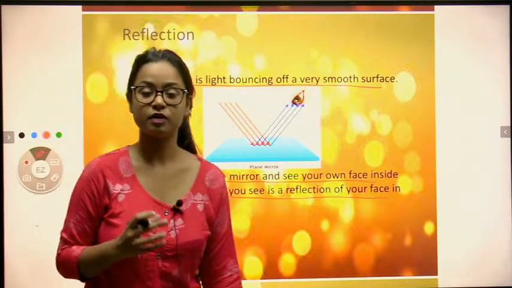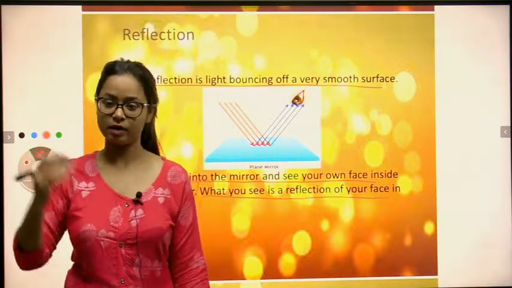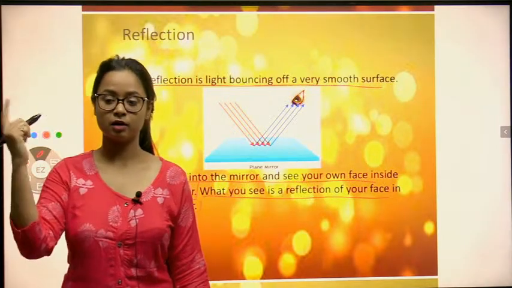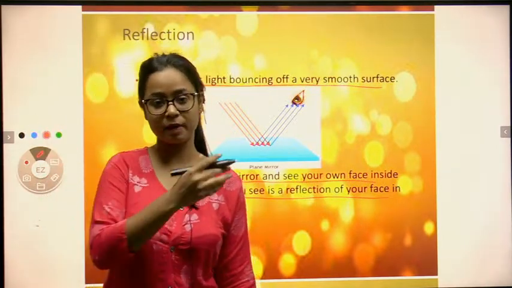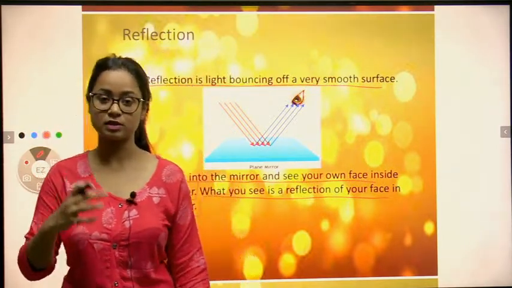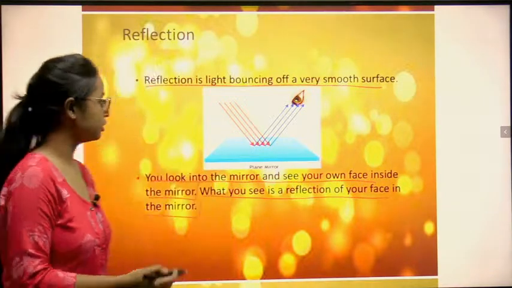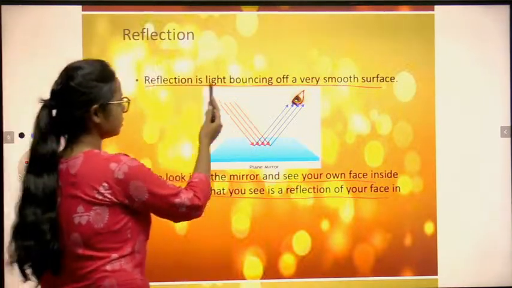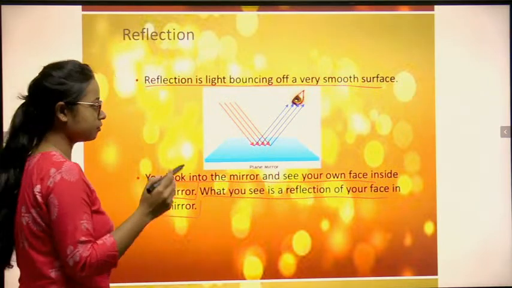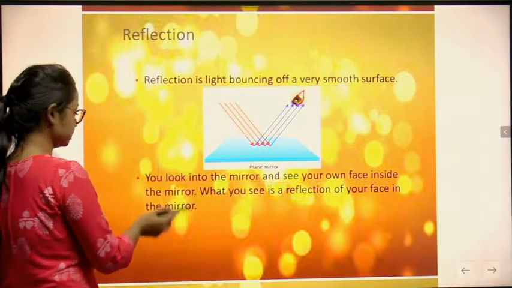That is because of the reflection of light only. When it reflects light, that light bounces back to your eyes and you can see yourself exactly on the mirror. Clear? So that is a reflection. Reflection is a bouncing back of the light on a smooth surface to your eyes. Clear?